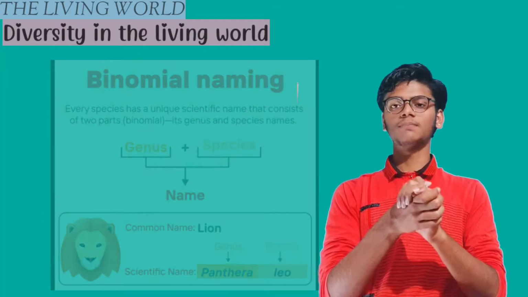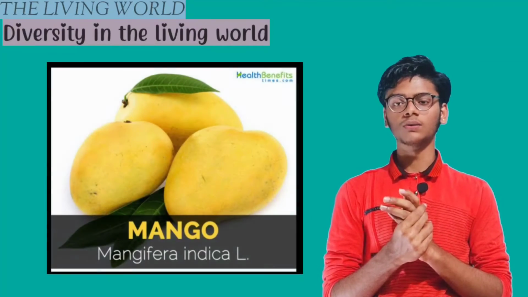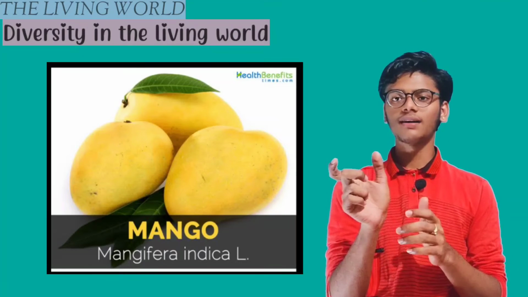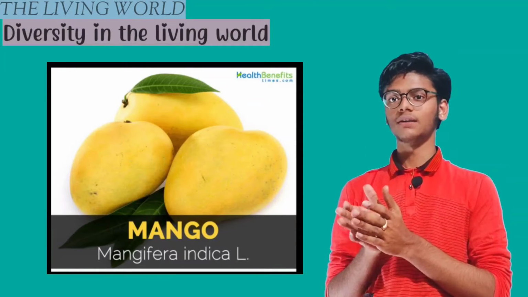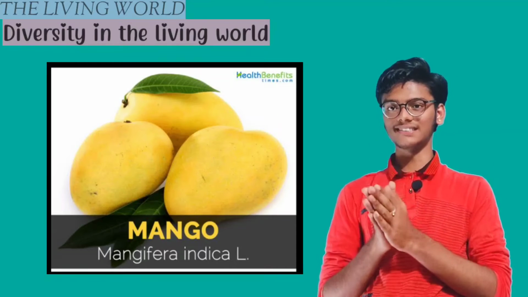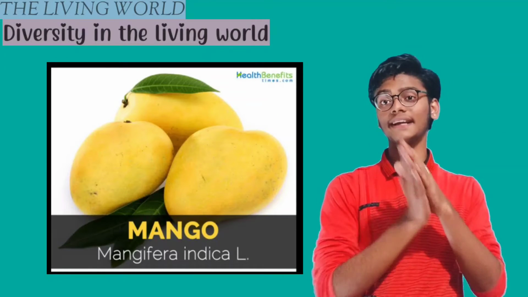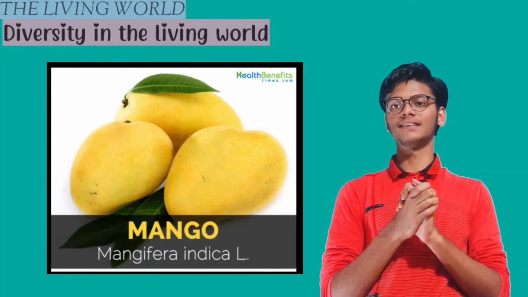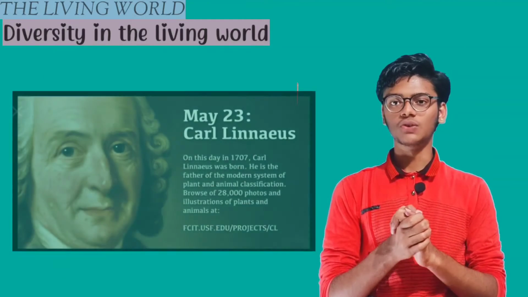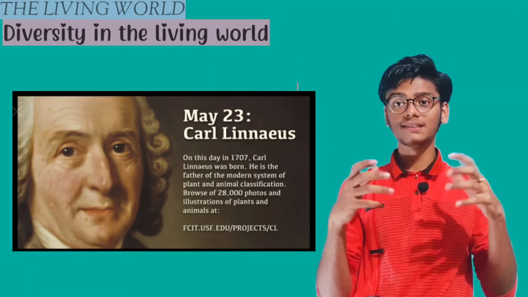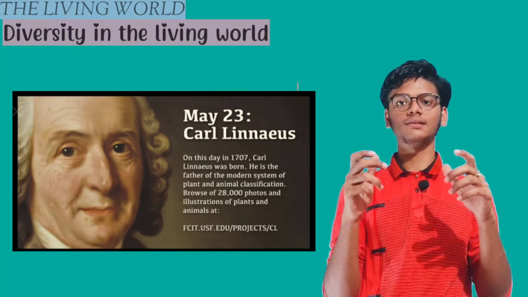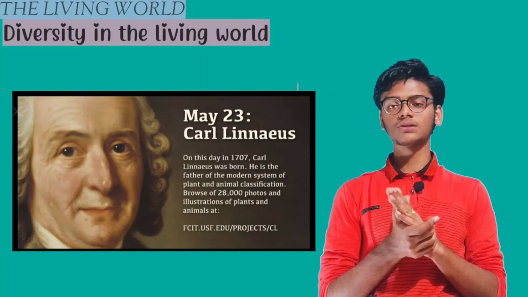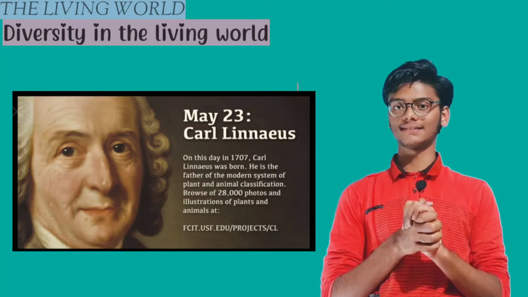In nomenclature, for example, we will take mango, Mangifera indica. Mangifera is the genus. Mango belongs to the Mangifera genus and the species is indica. This type of nomenclature system was given by a scientist called Linnaeus. He developed this nomenclature technique of giving the name for an organism.